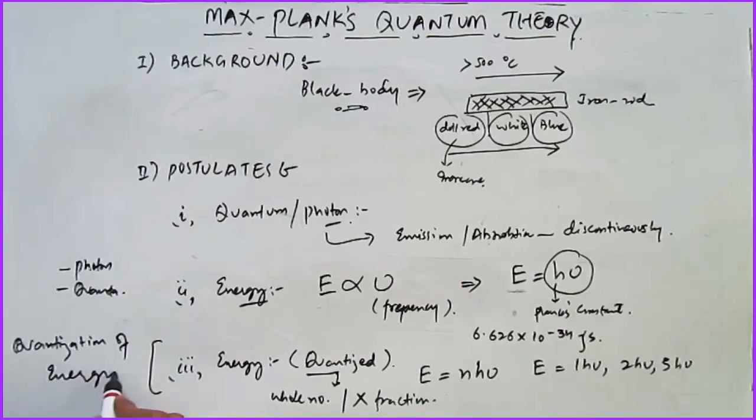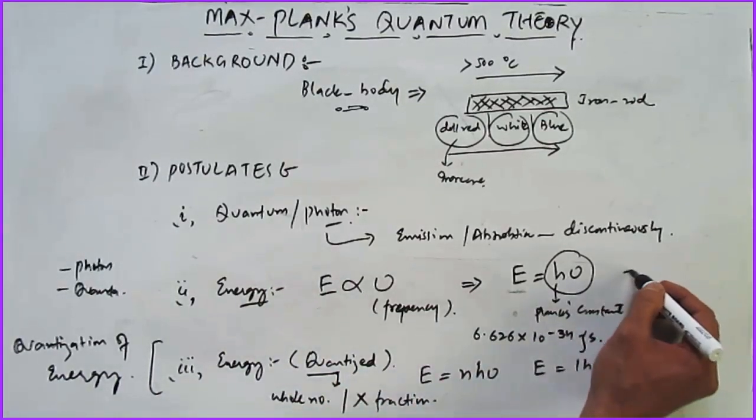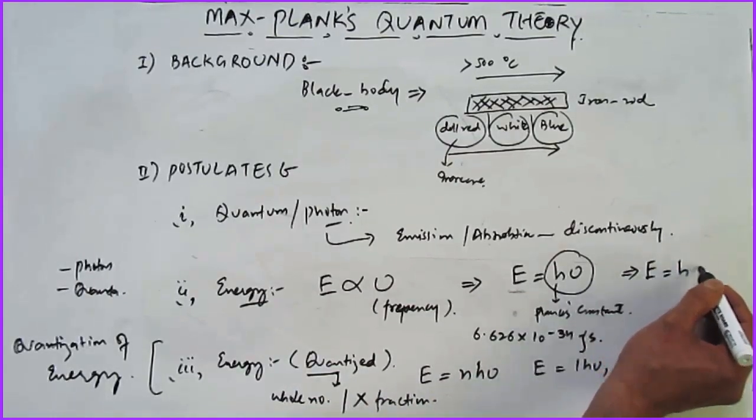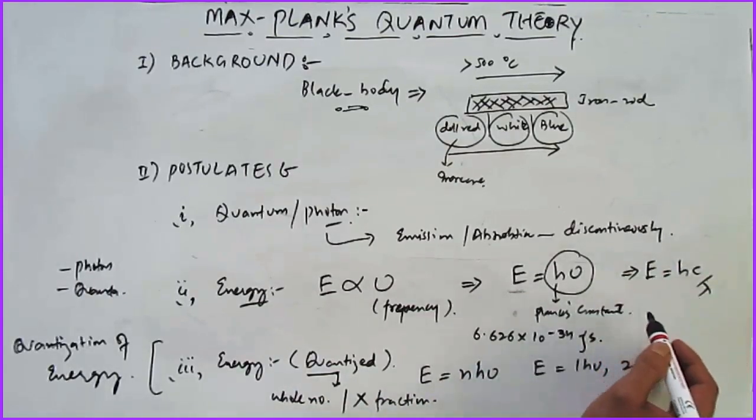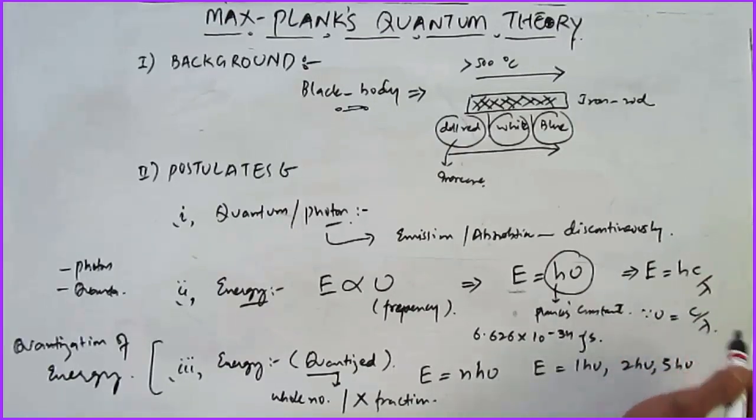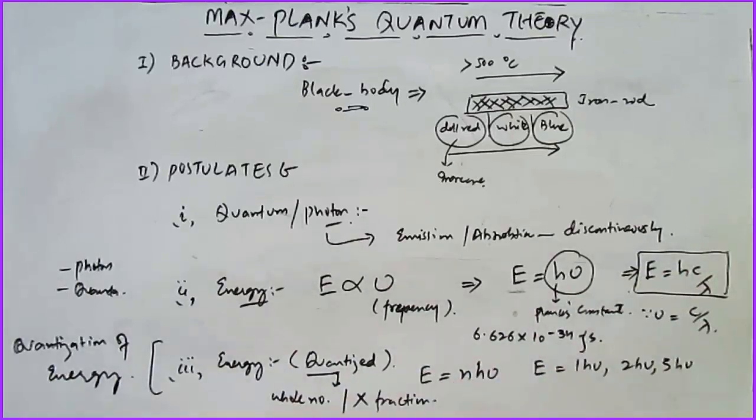These are the three important postulates put forward by Max Planck, and this equation can be simplified in other terms also, wherein we can say that E is equal to hc by lambda, since the frequency of light nu is always equal to c by lambda. So this is also Max Planck's equation that we can use in our calculations.